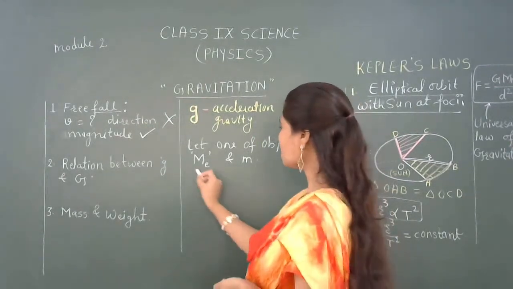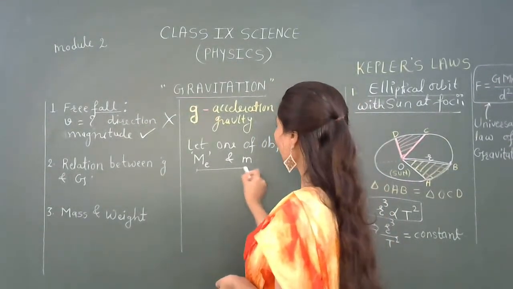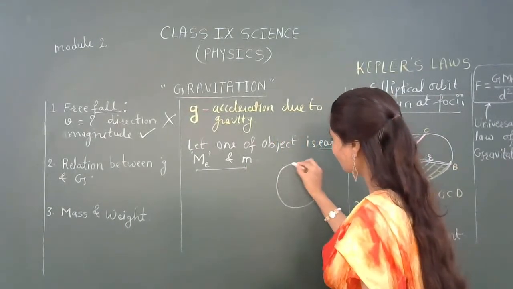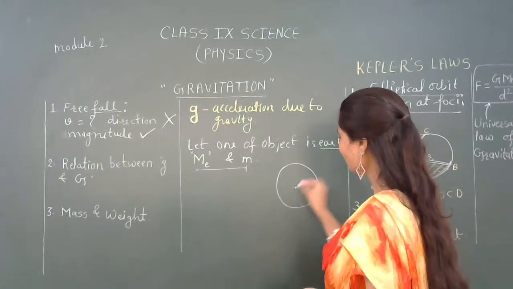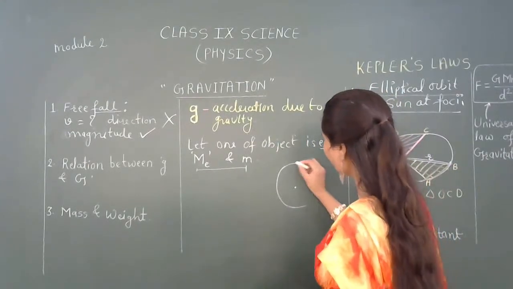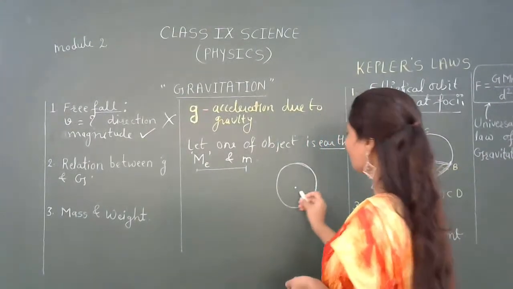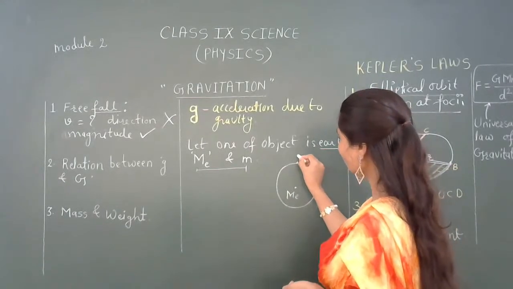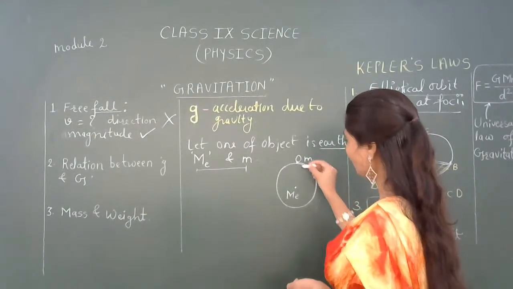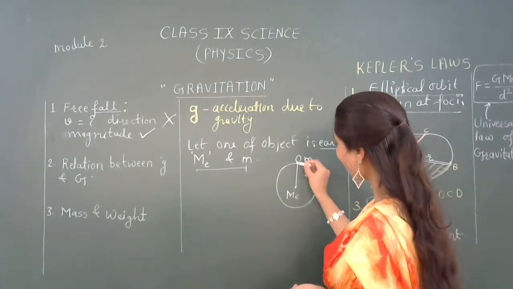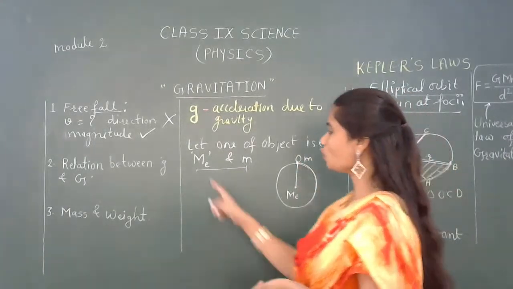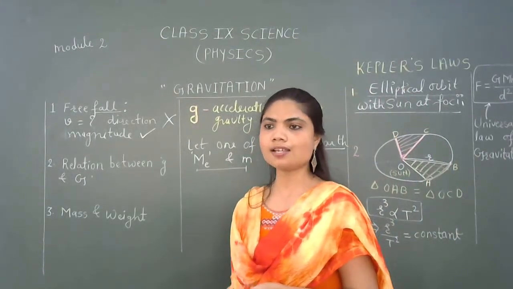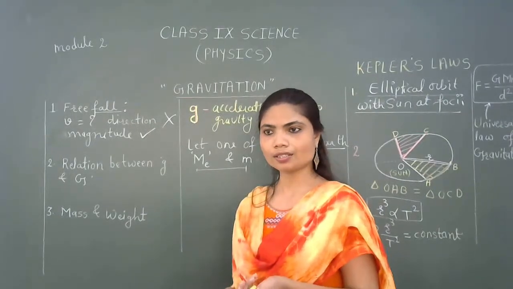Now the distance between this capital M and small m. Suppose this is the Earth, it is the center of the Earth. I'm not drawing it, you can draw it. So this is the mass of the Earth at the center, and any object is at this place, small m. So the distance small d for these two objects can be considered as the radius of the Earth.